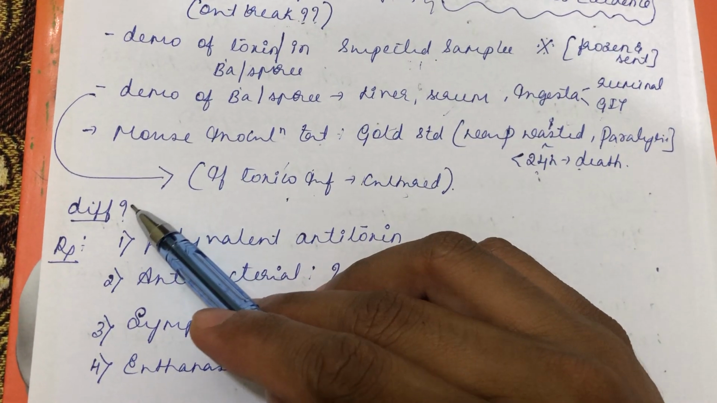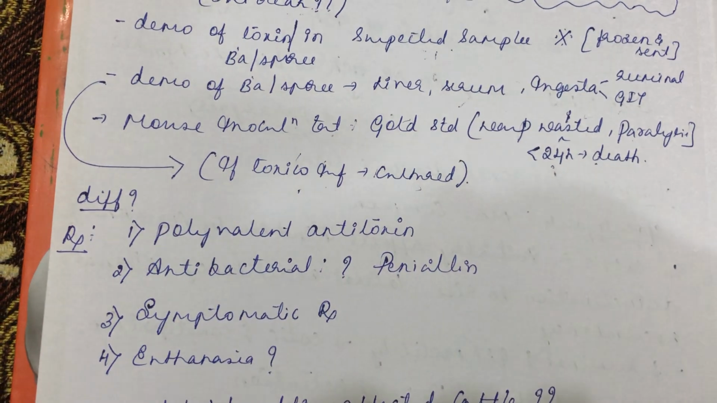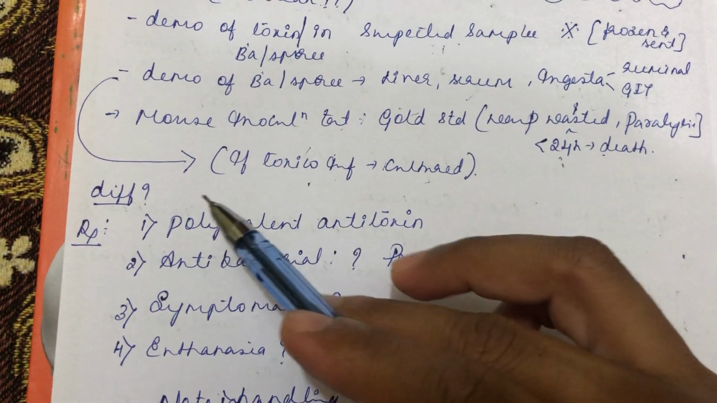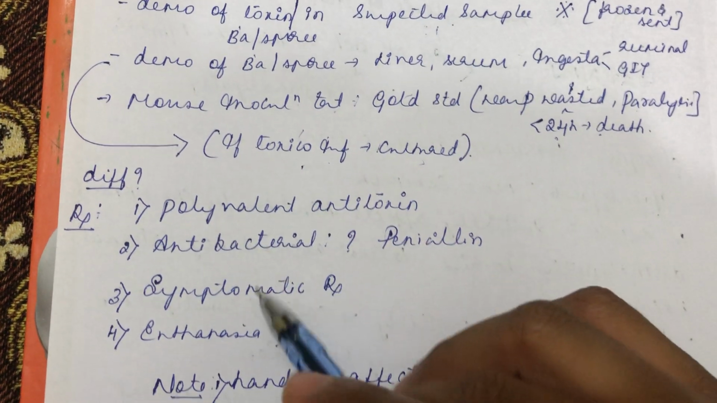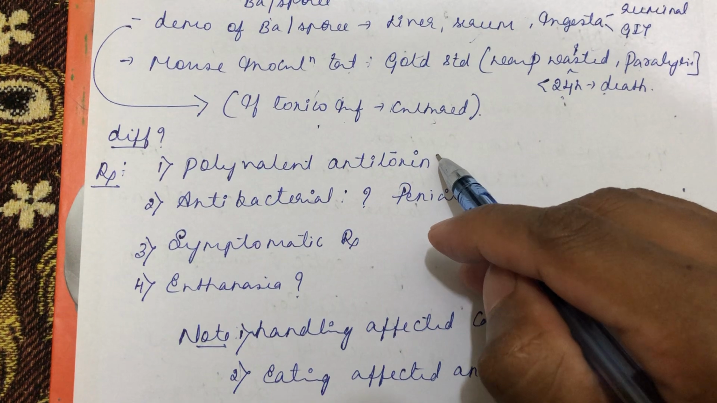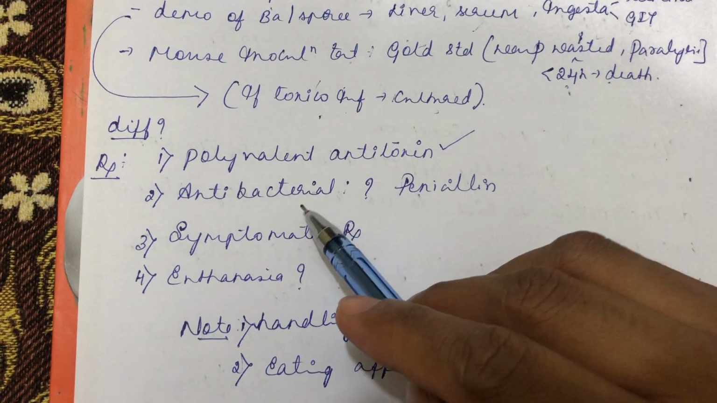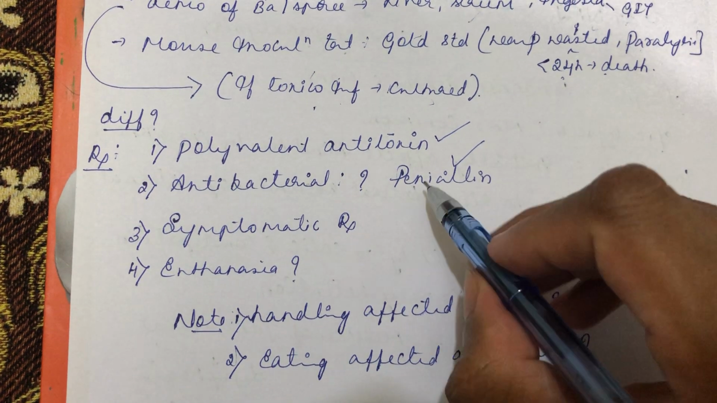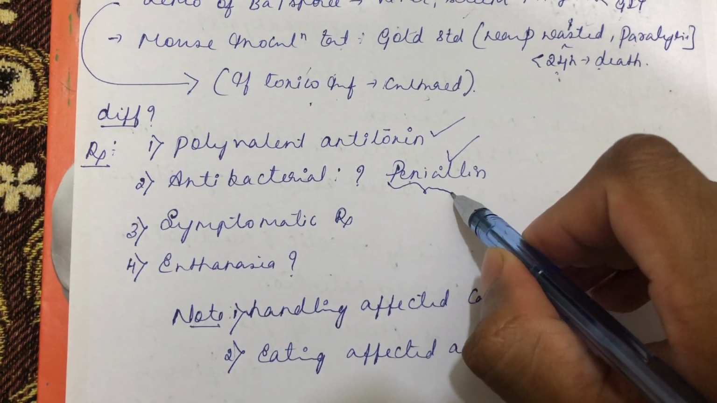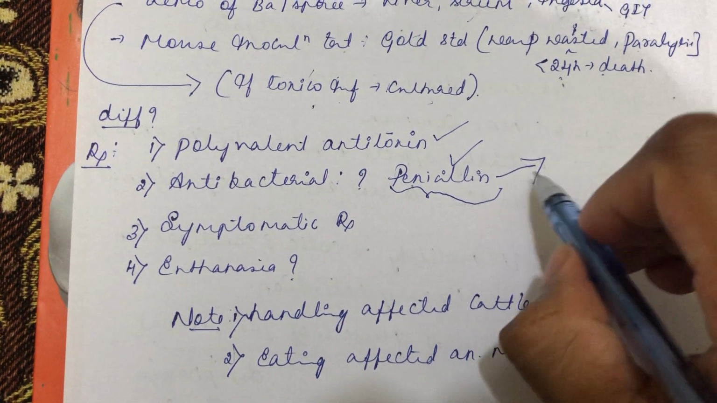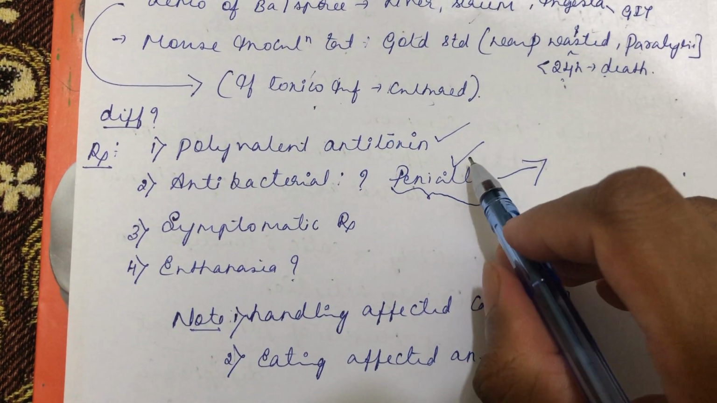Then the differential diagnosis. The assignment questions will be there for differential diagnosis: what are the differential diagnoses for botulism toxicity? Then treatment, you can go for polyvalent antitoxin if available. Then antibacterial drugs, preferably penicillin because it is gram positive. You know the dosage of penicillin, covered in chemotherapy. What is the dosage of penicillin for botulinum toxicity or for tetanus? The similar penicillin dosage.